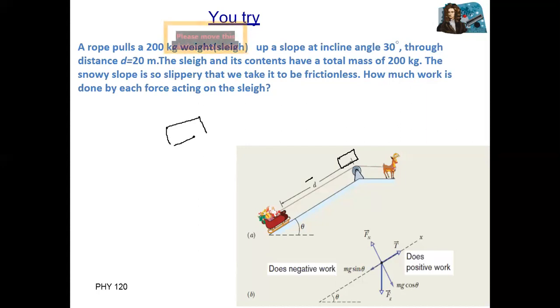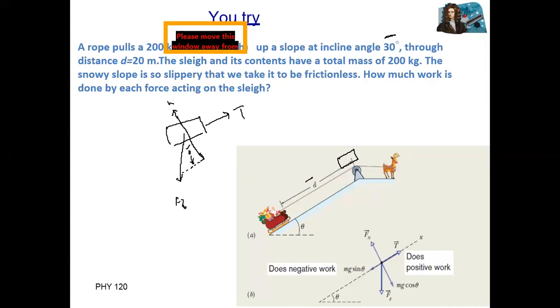For example, if it completely stops at the top, so one is tension force, second one, gravitational force, Fg. Third one is normal force. So what you need, actually you need to resolve forces, is gravitational force. We know the angle, where angle is given 30 degree. So angle is 30 degree.